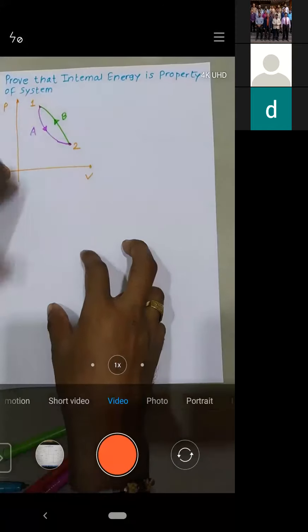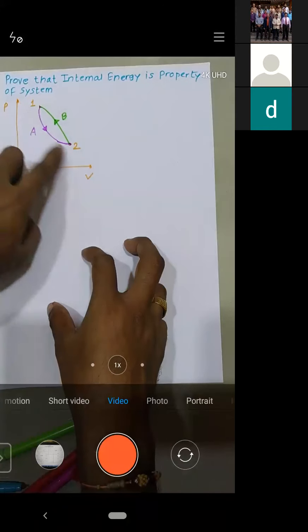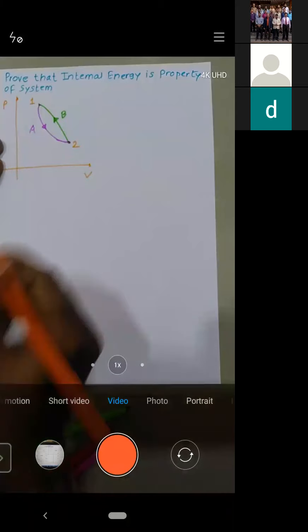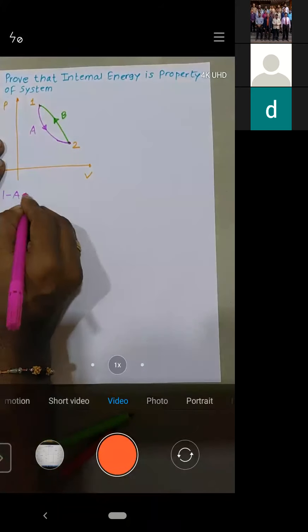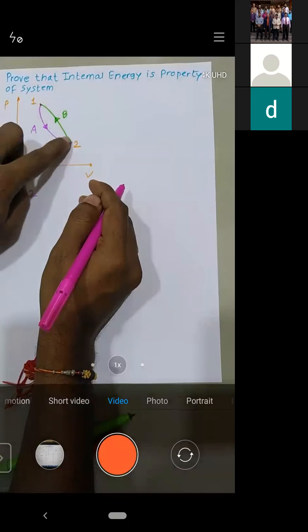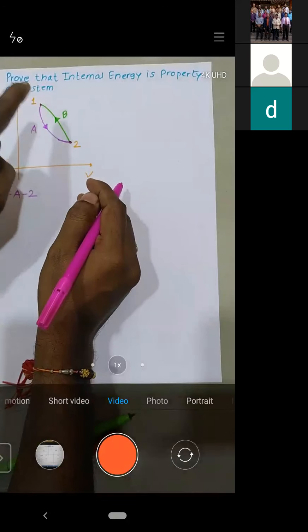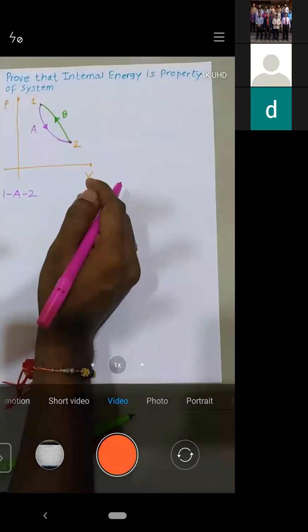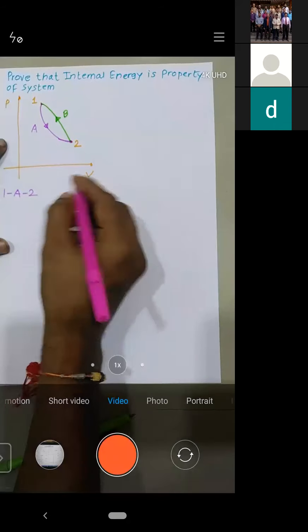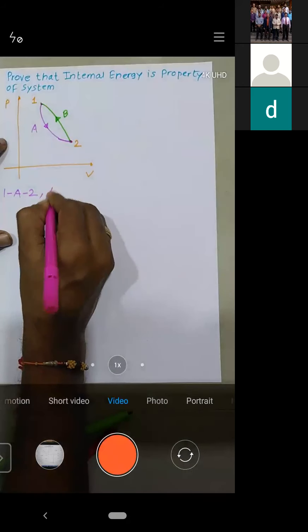Now see 1A2, let me write it down. 1A2 is a non-cycle. I will repeat: 1A2 is a non-cycle, right?